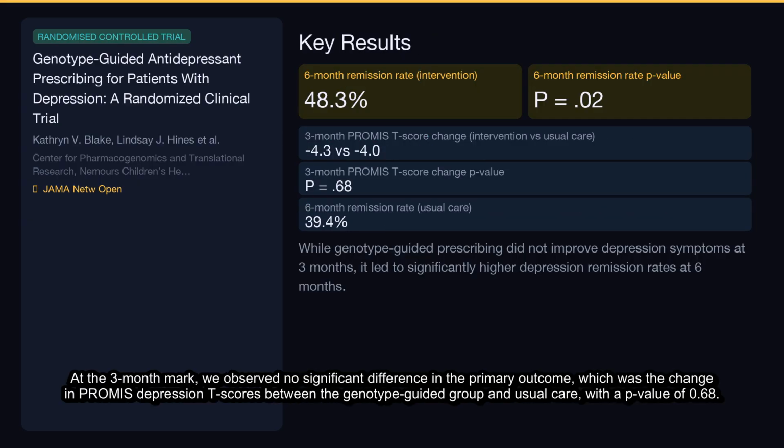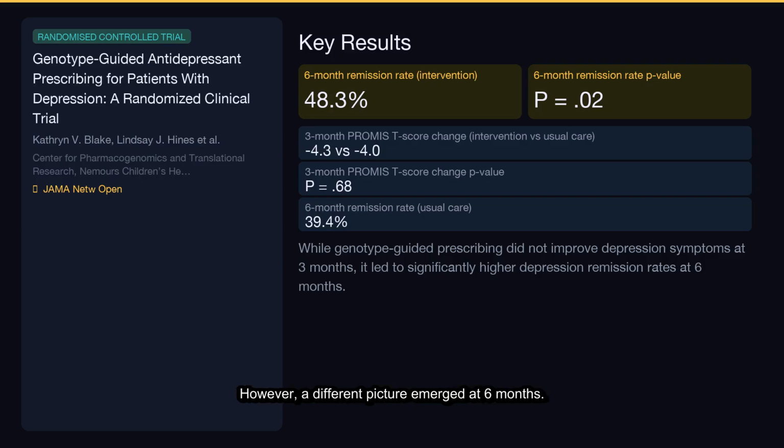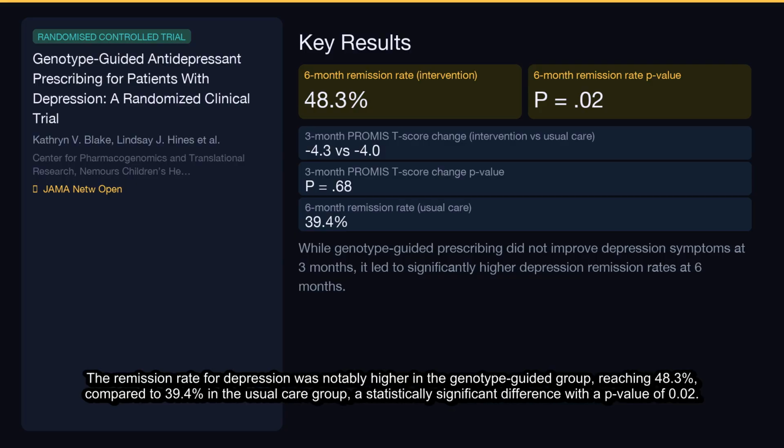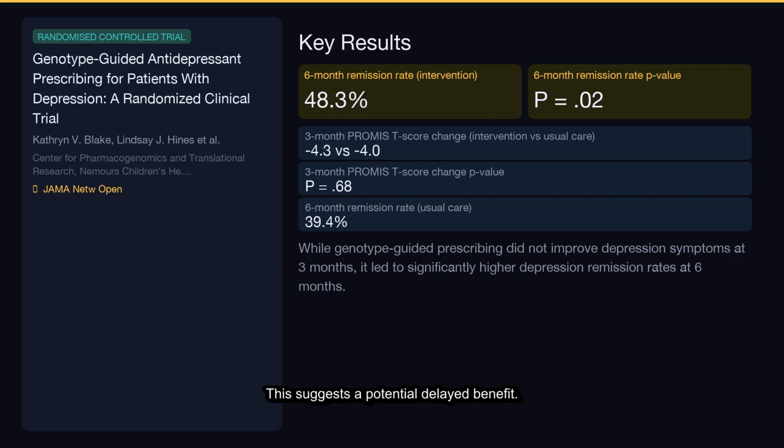At the 3-month mark, we observed no significant difference in the primary outcome, which was the change in PROMIS depression T-scores between the genotype-guided group and usual care, with a p-value of 0.68. However, a different picture emerged at 6 months. The remission rate for depression was notably higher in the genotype-guided group, reaching 48.3% compared to 39.4% in the usual care group, a statistically significant difference with a p-value of 0.02. This suggests a potential delayed benefit.